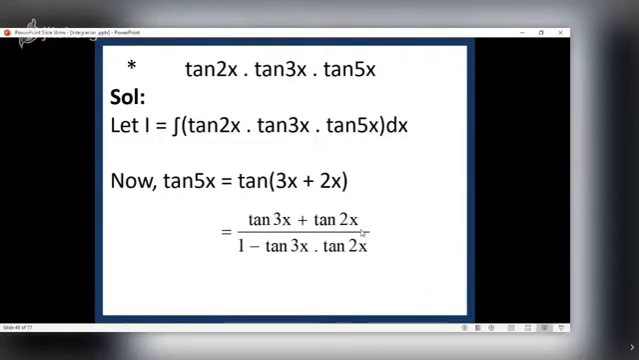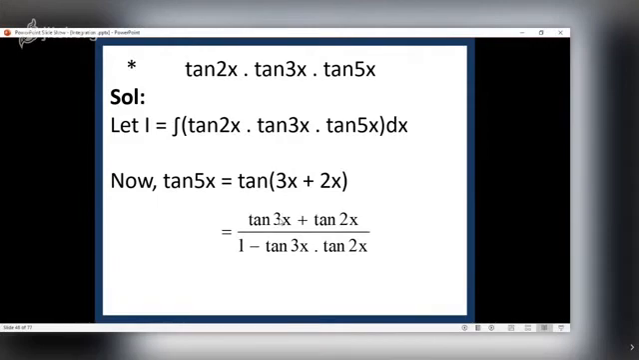Next one, integral of tan 2x into tan 3x into tan 5x. This is again, in fact, I will say that in integration or even in derivatives, the most part is of trigonometry and logarithm. Because here 60, rather 80% part is of trigonometry. Once you use trigonometry to put that function in integrable form, integration is not that difficult. See, what is tan of 5x? I can write angle 5x as what? 3x plus 2x.